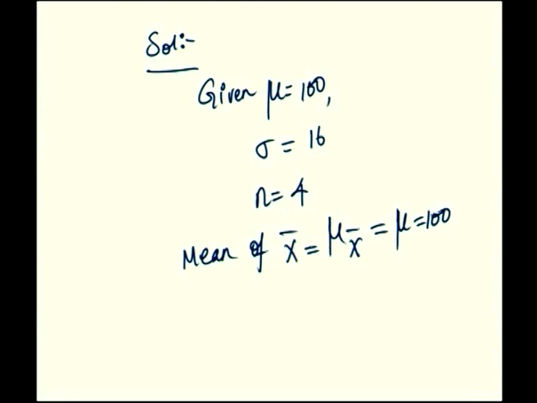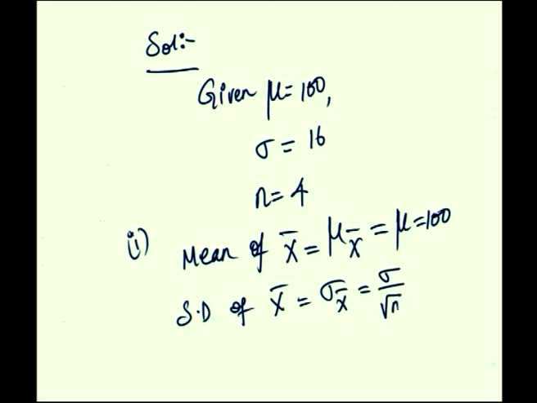Mu of x bar is mu, therefore equal to 100 and standard deviation of x bar for the first case, sampling with replacement, is sigma x bar equal to sigma by root n. Sigma is 16, so divided by root 4, which is equal to 16 by 2 equal to 8.